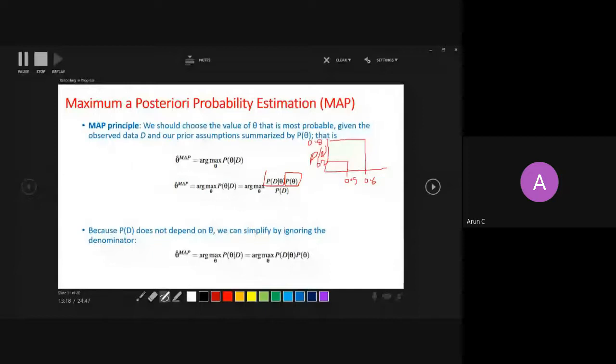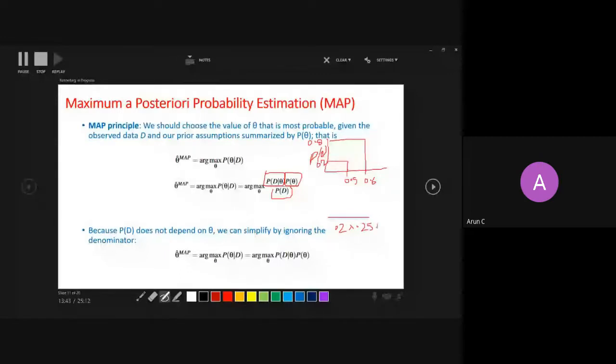Then I said that you need to multiply with the likelihood, and then normalize it with the probability of the data set. You do it for every theta. Here there are only two thetas, and the probability of the data set is what? Rutvik has said 0.2 multiplied by 0.25 plus 0.8 into 0.24.